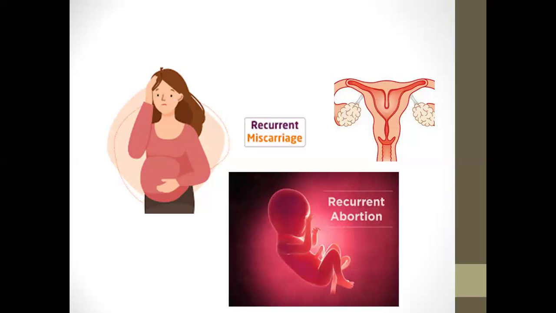after we exhaust our investigation, if I don't find any cause, the case is idiopathic, and the patient asks me how I will face the next pregnancy and what my plan of management is.